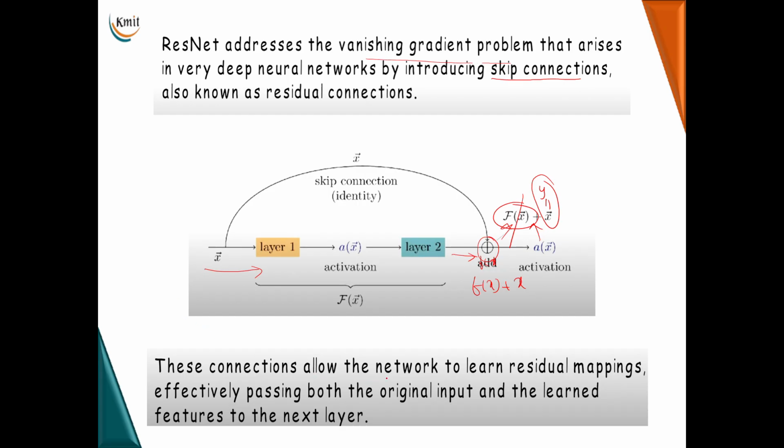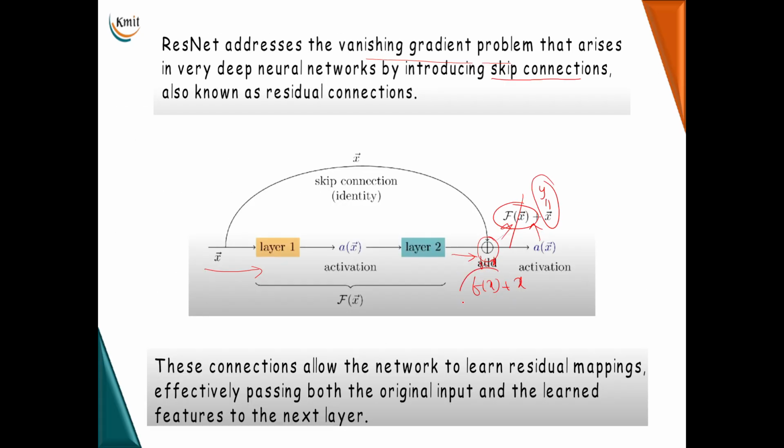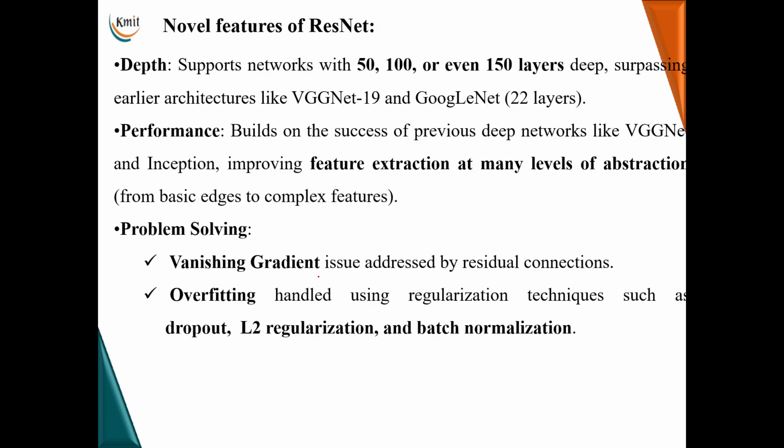These connections allow the network to learn residual mappings, effectively passing both the original input and the learned features to the next layer. So F(x) represents the learned features, and along with the original input, if these learned features are reduced to 0, the output is equal to x, which is the same as the input. That means my model is performing well.